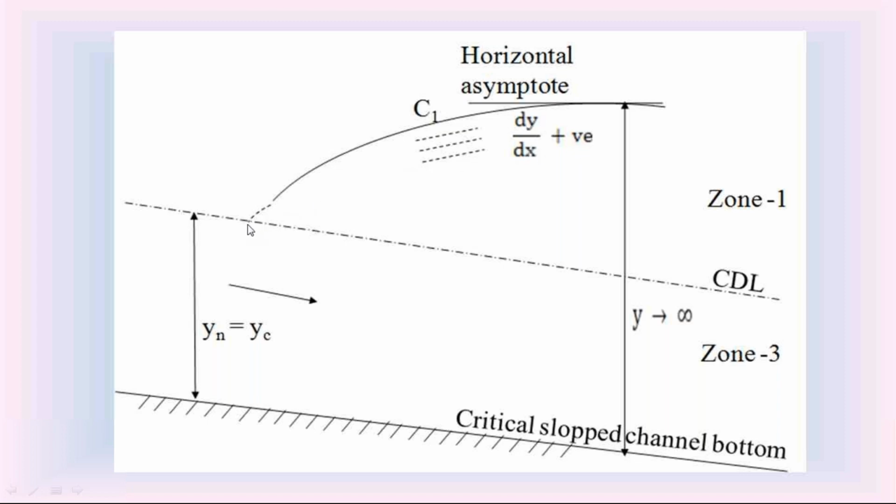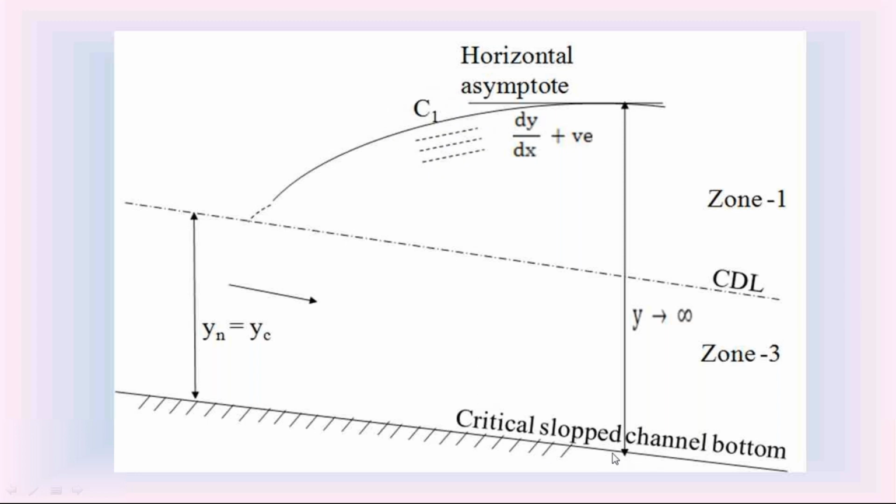So on the upstream side, this C1 water surface profile is perpendicular to the critical depth line. On the downstream side, y is infinity. When y is infinity, dy by dx is equal to S0. So on the downstream side, this C1 water surface profile is asymptotic to horizontal. That is the characteristic of the C1 water surface profile in the critical slope channel.